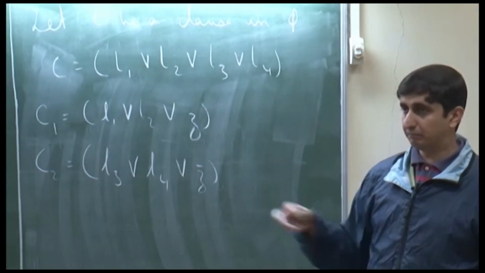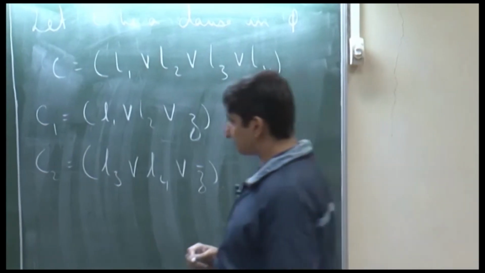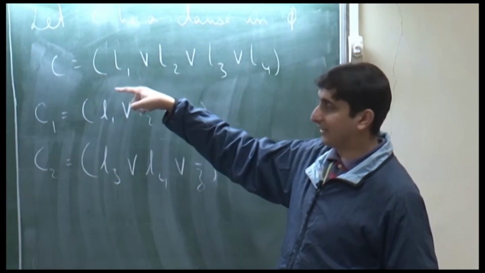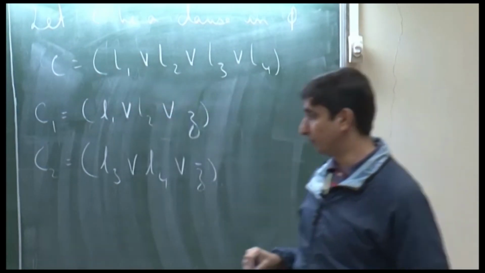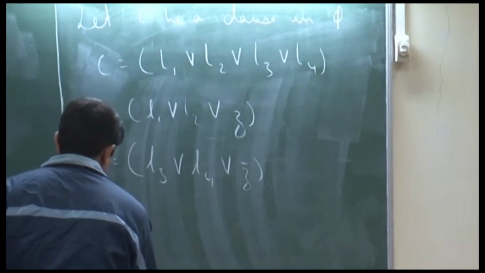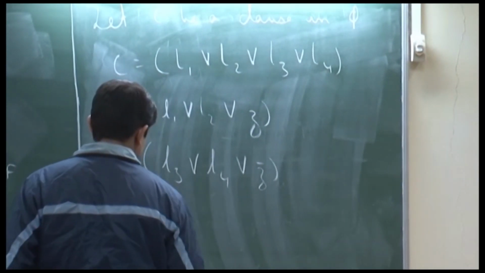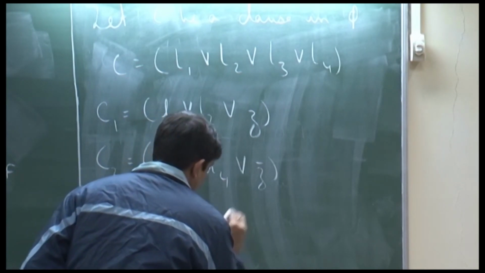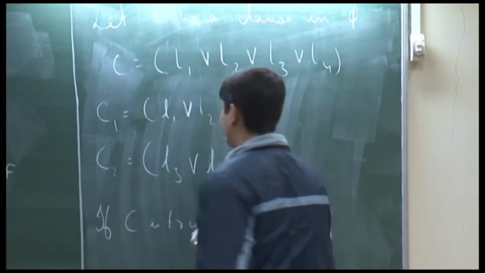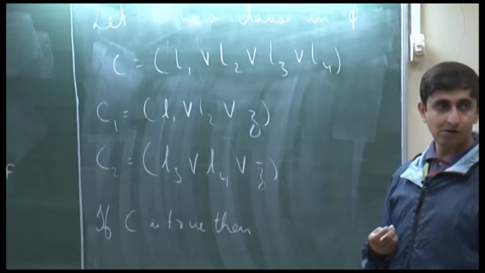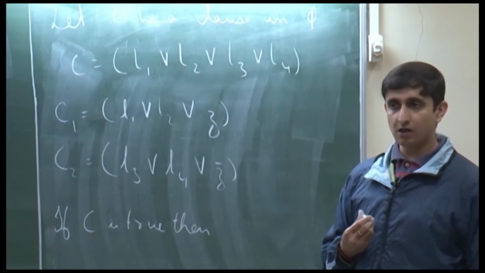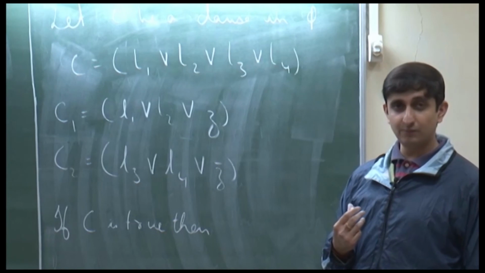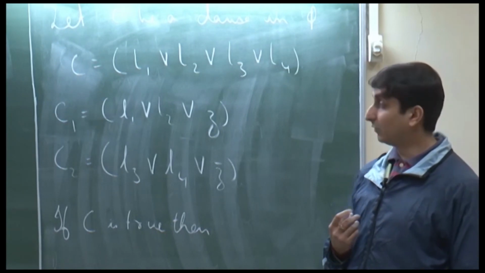Now if C is satisfiable, that is, if C evaluates to true, then what can we say about C1 and C2? At least one of them. Can we say something more? Both. Why both?